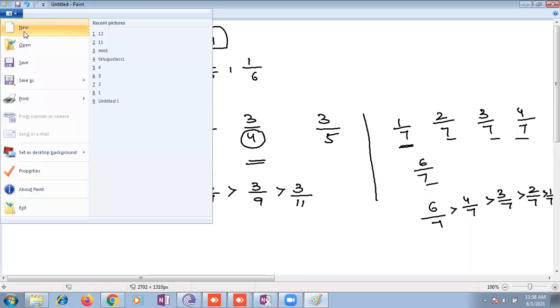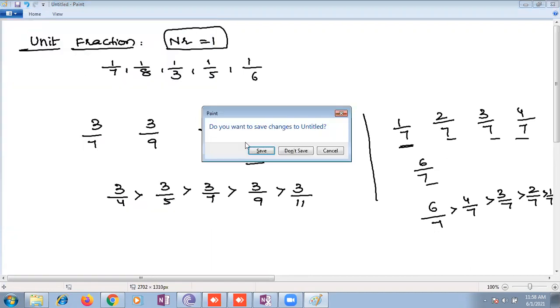That's all. And the next topic: how to get equivalent fractions. How to get equivalent fractions, children? Ma'am, we should divide one fraction. Vallabha, please answer. How to get equivalent fractions? How to check whether the given fractions are equivalent fractions?